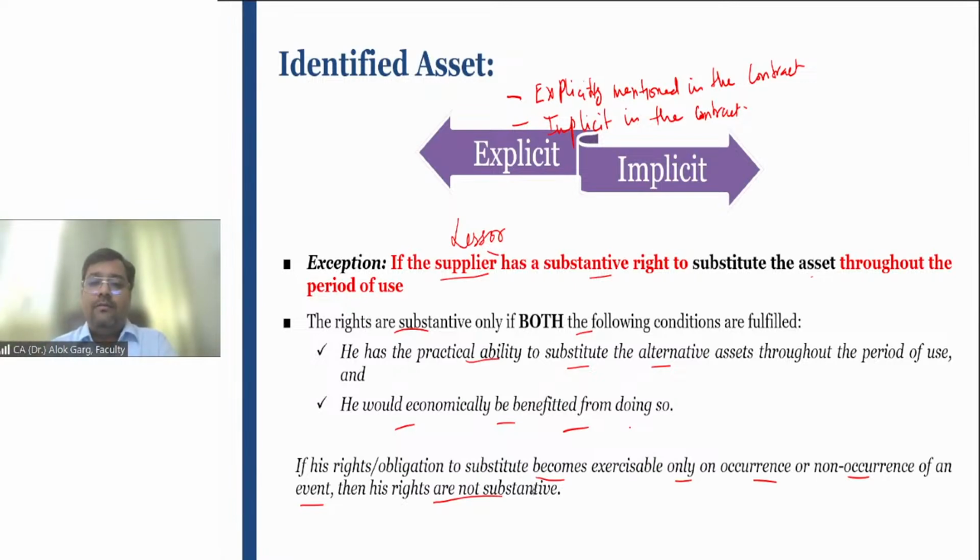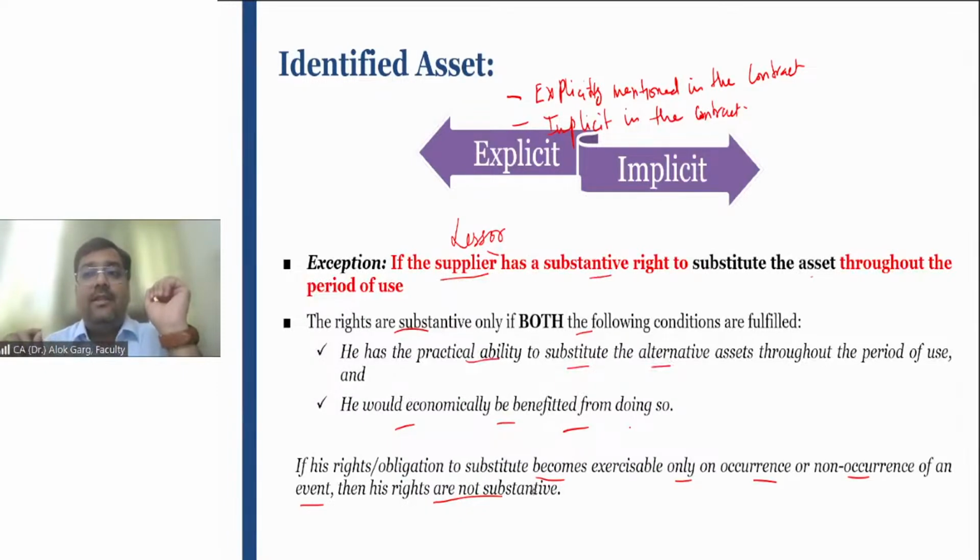But if tomorrow a new vendor or a new outlet or company comes, then I will tell him to please take your outlet to some different place. No worries, I'll give you the same space, but you are not allowed to put this outlet in front of the gate or in front of the ticket counter.